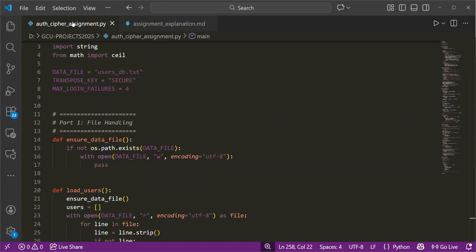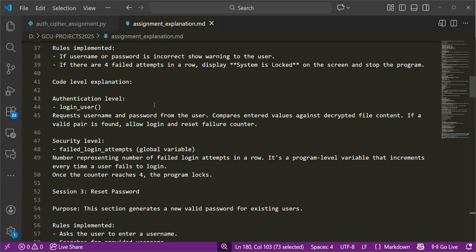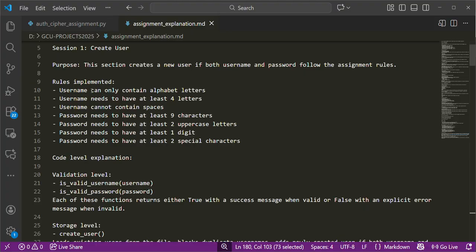As I mentioned, I separated part one into a few sessions, which I explain here in my file. Session one is create user, where I apply some rules to the username and password.